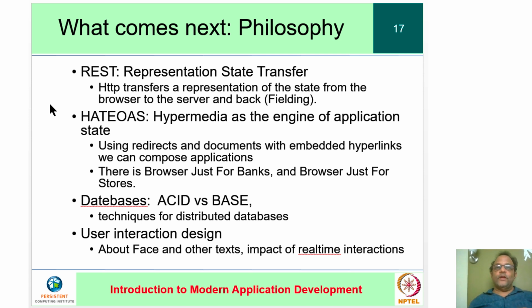Another philosophical level discussion is about databases. We learn about ACID databases, but there's another style of databases, and nowadays textbooks have slowly started to get updated. It's called BASE, which is a style of databases that is useful whenever you don't need total consistency.